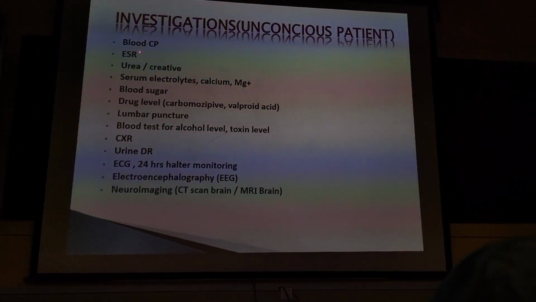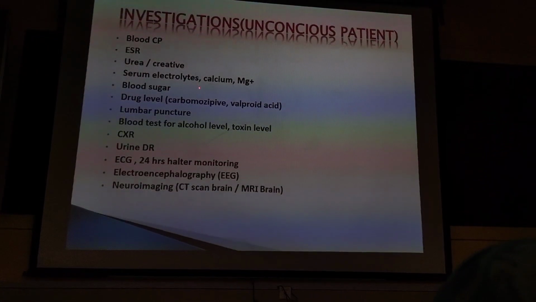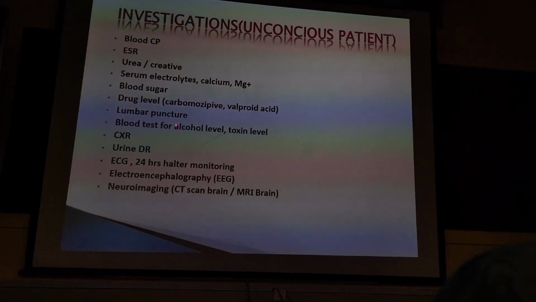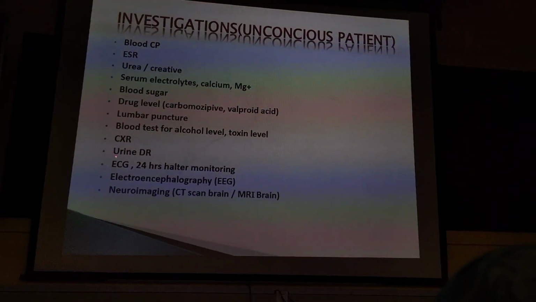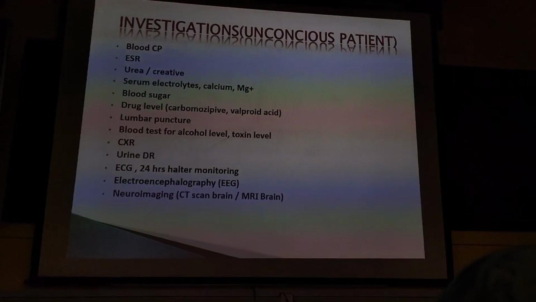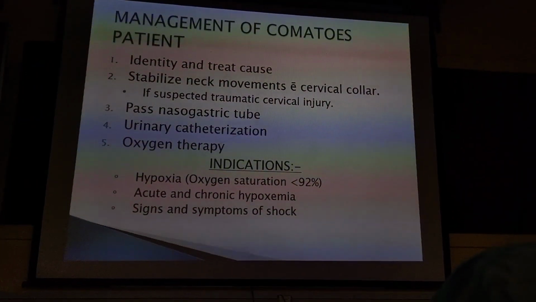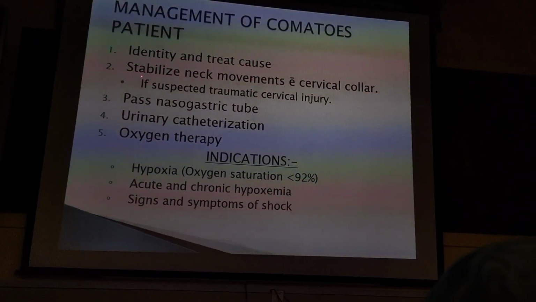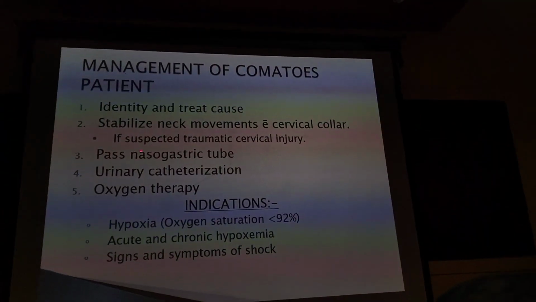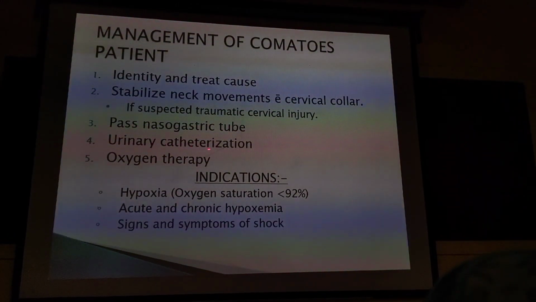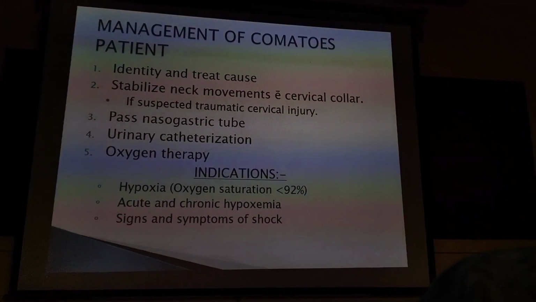Investigations: blood CP, ESR, urea, creatinine, serum electrolytes, blood sugar, drug level, lumbar puncture if indicated, blood tests, chest X-ray, ECG, EEG in an epileptic patient, and finally CT scan and MRI. Management of a comatose patient: identify and treat the cause, stabilize neck movement with a cervical collar if traumatic cervical injury is suspected, pass a nasogastric tube, urinary catheterization and give oxygen therapy.